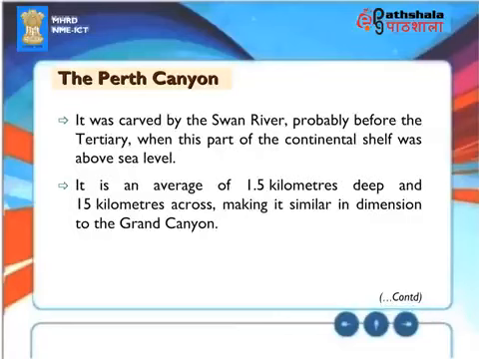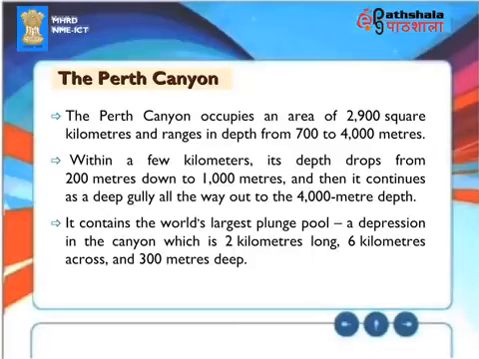It was carved by the Swan River, probably before the Tertiary, when this part of the continental shelf was above sea level. It is an average of 1.5 kilometers deep and 15 kilometers across, making it similar in dimension to the Grand Canyon. The Perth Canyon occupies an area of 2,900 square kilometers and ranges in depth from 700 to 4,000 meters. Within a few kilometers, its depth drops from 200 meters down to 1,000 meters, and then it continues as a deep gully all the way out to the 4,000 meter depth.